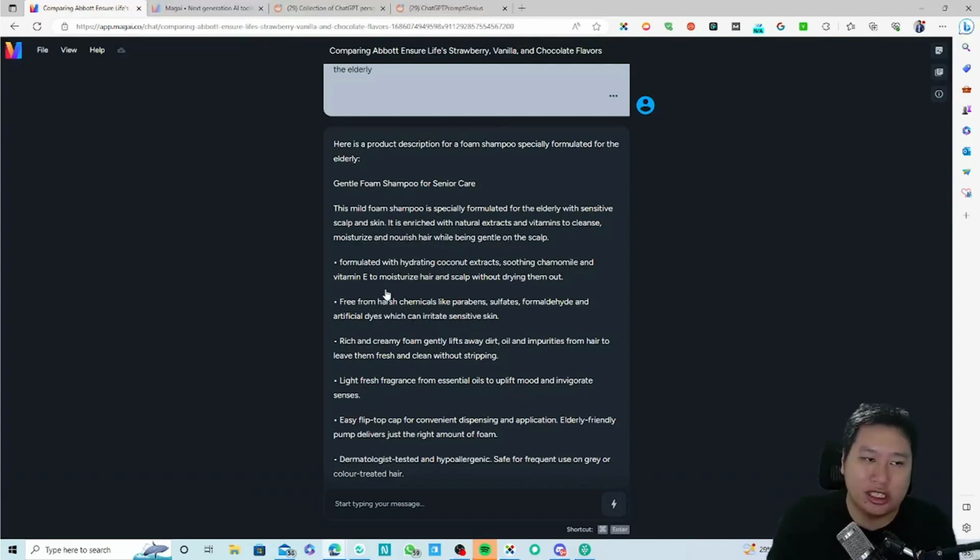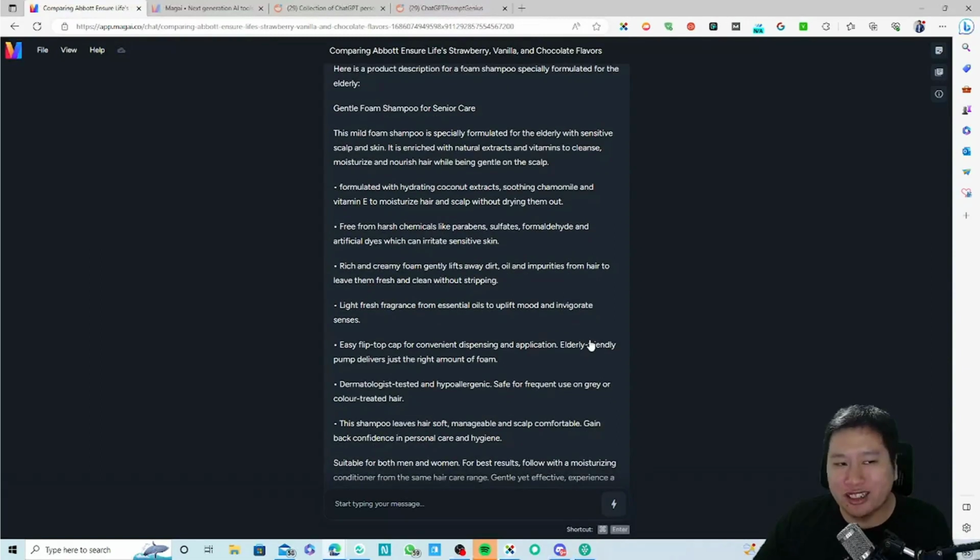So here is a product description for a foam shampoo specially formulated for the elderly: gentle foam shampoo for senior care. This mild foam shampoo is specially formulated for the elderly with sensitive scalp and skin. It is enriched with natural extracts and vitamins to cleanse, moisturize, and nourish hair while being gentle on the scalp. Formulated with hydrating coconut extract, soothing chamomile, and vitamin E to moisturize the hair and scalp without drying them out. Free from harsh chemicals, blah blah blah.